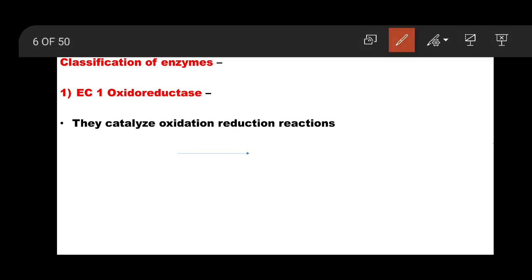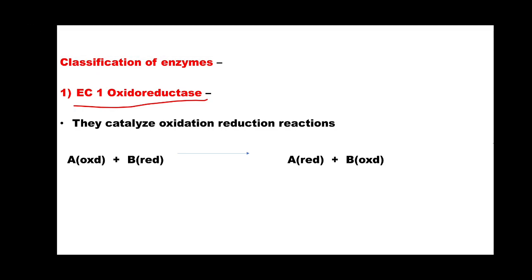The enzymes coming under this class catalyze oxidation-reduction reactions. Simple, no rocket science is there. By the name we are remembering all the things. Just you have to remember names of the enzymes, examples of the enzymes. So the first class is oxidoreductases, and they are catalyzing oxidation-reduction reactions.